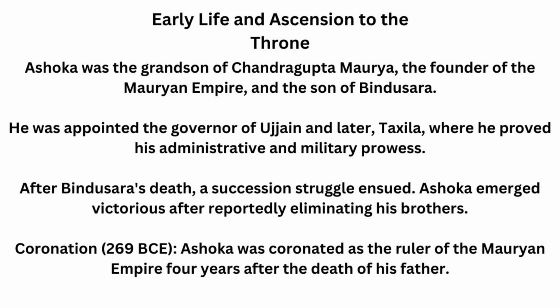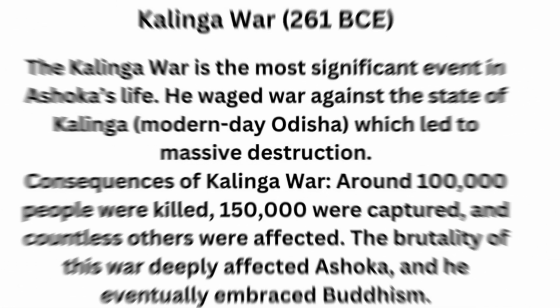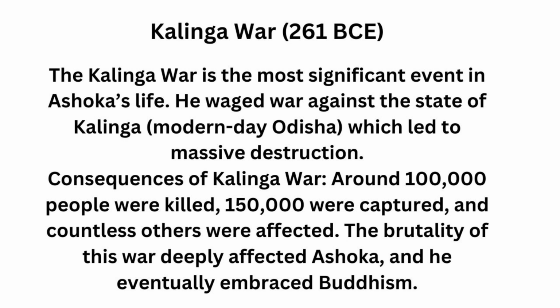When Bindusara was at the last stage, he had decided to make Rahul his successor, but all the ministers along with Radhagupta, who was the grandson of Chanakya, made a plan to make Ashoka the king. So he called Ashoka from the southern part of India and announced his coronation in 269 BCE, 4 years after the death of Bindusara. In his reign, he fought many battles. Among these, Kalinga was the biggest one.